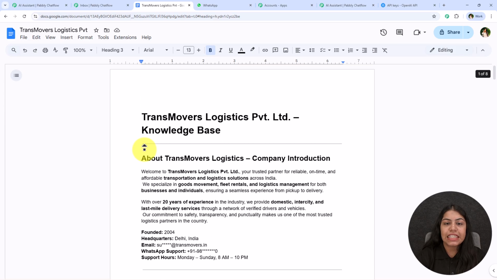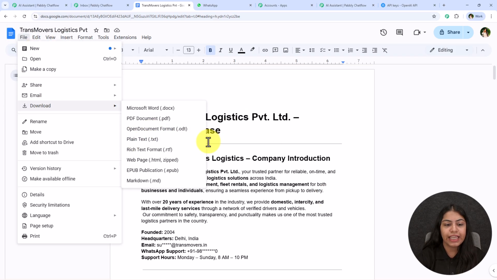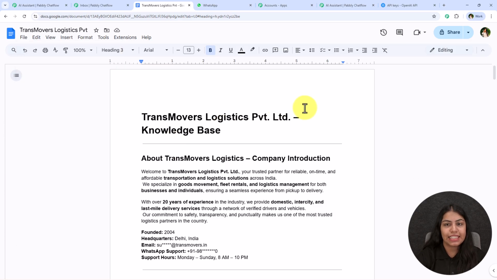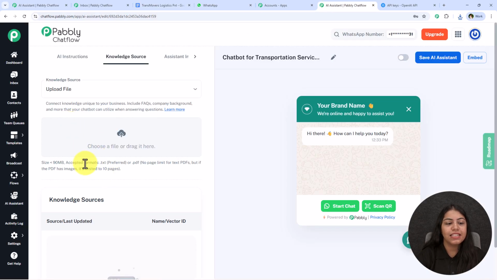Once you add all of these details in your Google document, go to File, Download, and download this in TXT or PDF format. Both TXT and PDFs are supported, but I suggest you download this in TXT format because TXT is preferred. For PDF, we have no page limit for text PDFs, but if you go for a PDF which has images, the limit is up to 10 pages. So that's why I suggest you go for TXT.